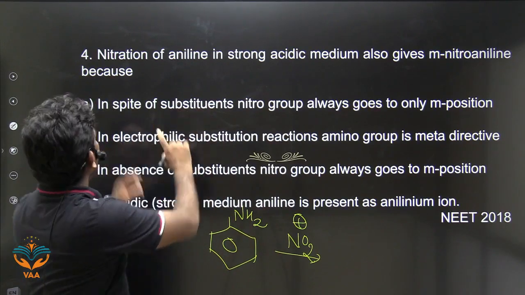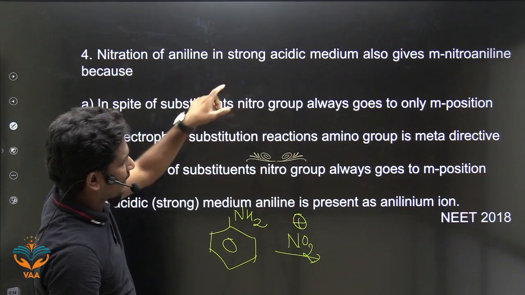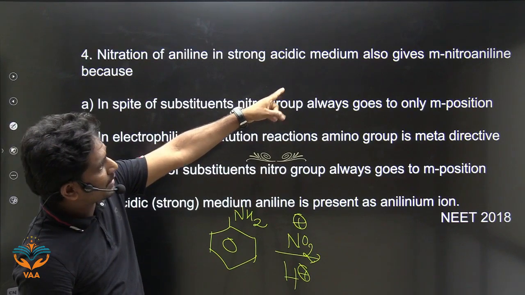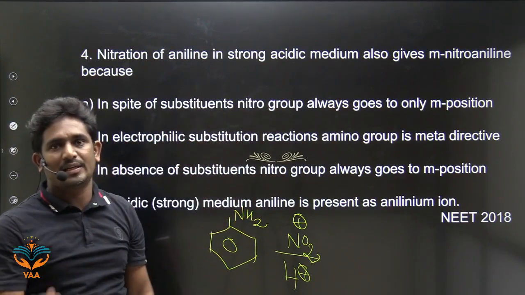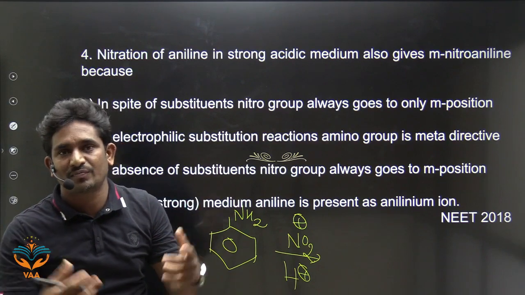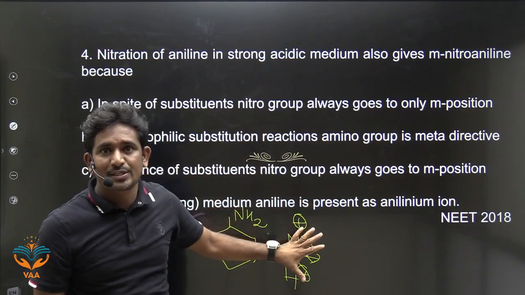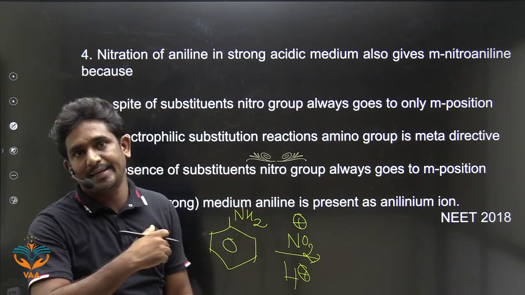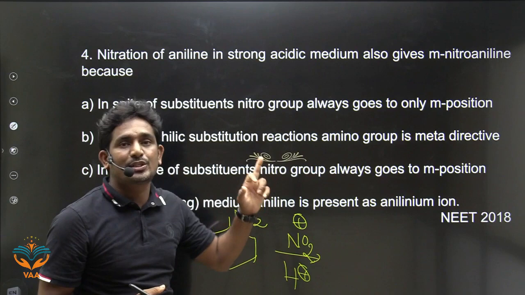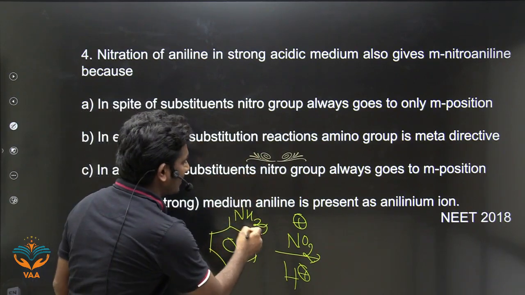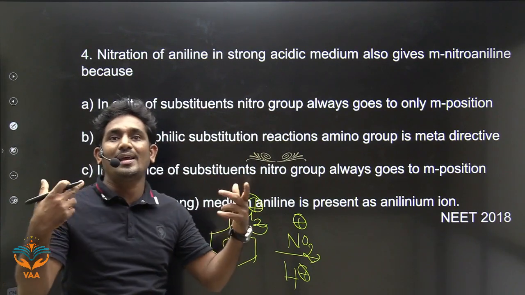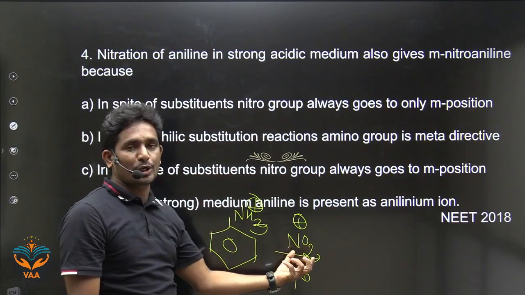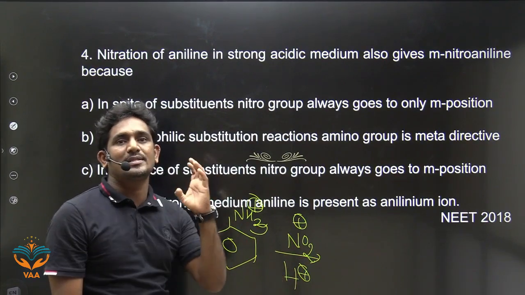But what is given here? Nitration of aniline in strong acidic medium also gives meta-nitroaniline. It gives the meta product also. What is the reason for this? In strong acidic medium, the NH2 group gets protonated. So it will form NH3 plus. NH3 plus is a strong deactivator. So this deactivator will bring the incoming electrophile to the meta position. So that is the answer.